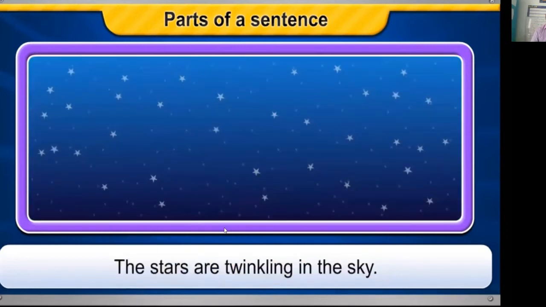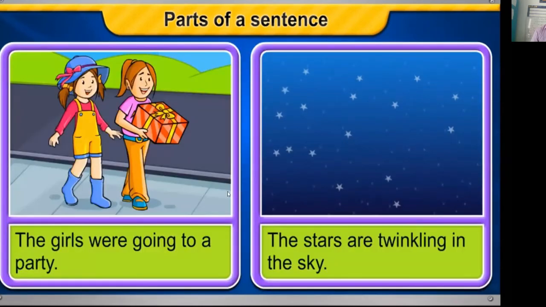Can you identify the subject in the sentence? The stars are twinkling in the sky. That's right, the stars is the subject. The part of the sentence that says something about that person or thing is called the predicate of the sentence. Please write down these two sentences. The girls were going to a party. The stars are twinkling in the sky.